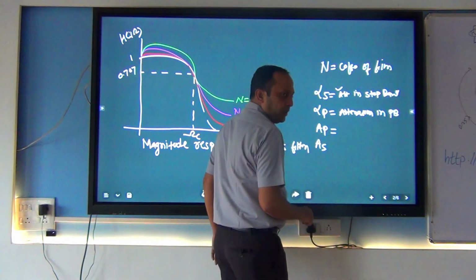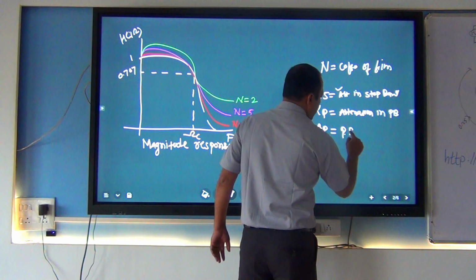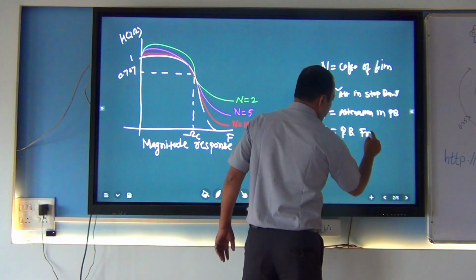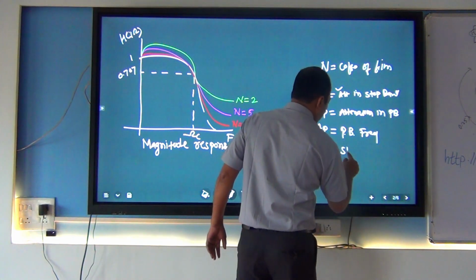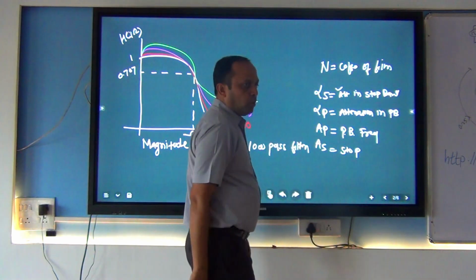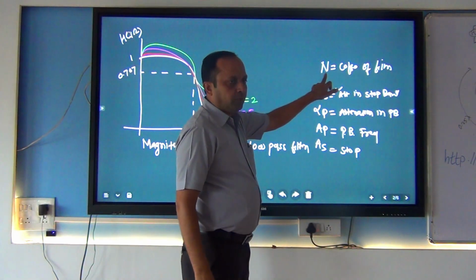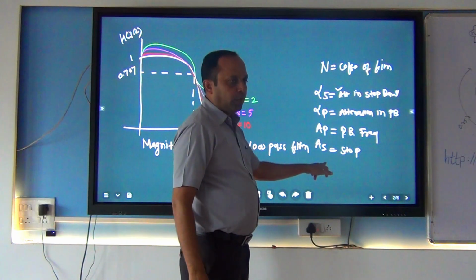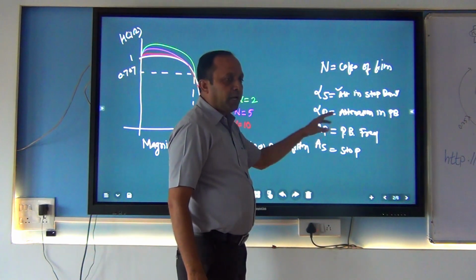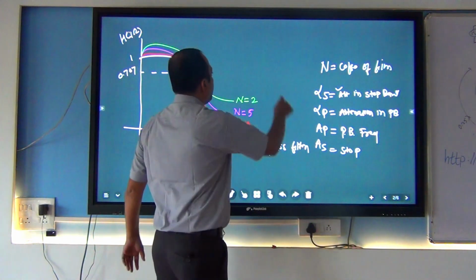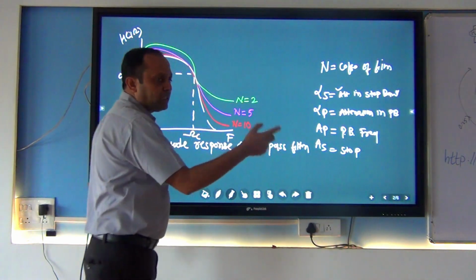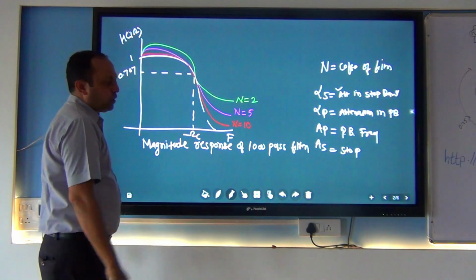This is the pass band frequency. This is the stop band frequency. To calculate the coefficient of the filter, we need these four components, and we get these four components from the problem statement. Some customer comes to you and asks you to design a filter for a specific frequency.